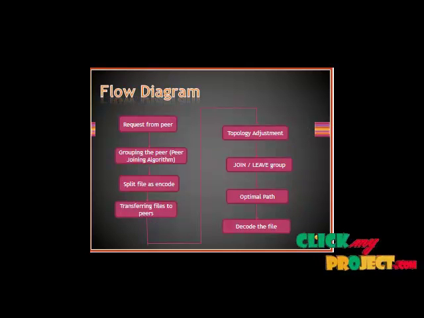In the data flow diagram, first of all, we get a request from the peer. Peer means the network nodes. Then we form the peer network grouping using the peer joining algorithm. After we get that grouping, we split the file as encoded, and then we transfer the file from one peer to another, from one network to another network or system.